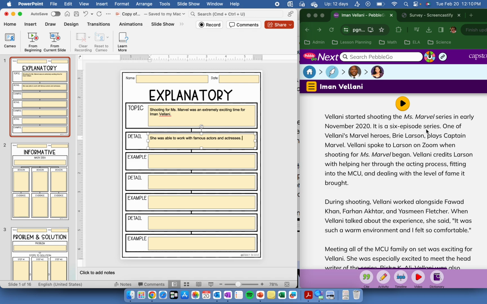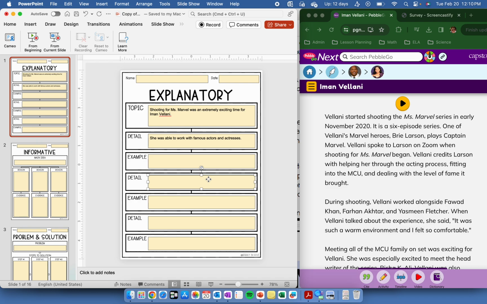It was a 6-episode series. One of Vellani's Marvel heroes, Brie Larson, plays Captain Marvel, which is my favorite, by the way. Vellani spoke to Larson on Zoom. Brie Larson, the actress that plays Captain Marvel, helped her get through the acting process and fit into the Marvel universe, right? So she was able to work with famous actors and actresses.